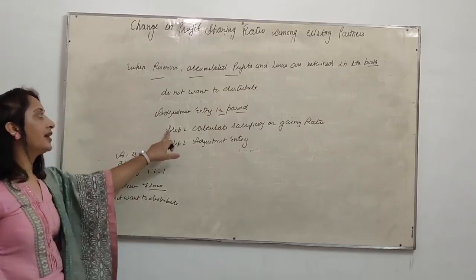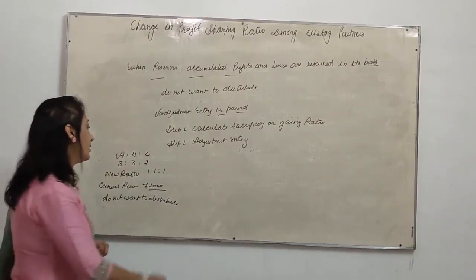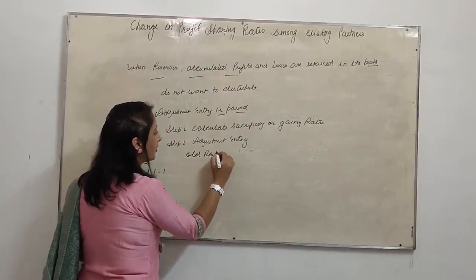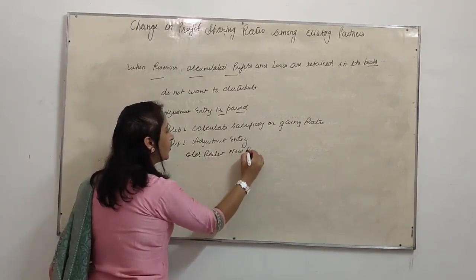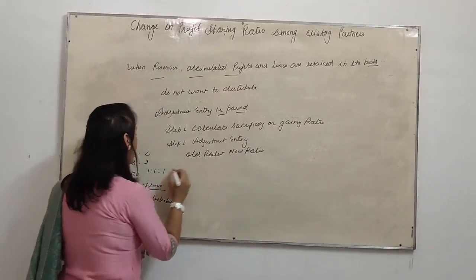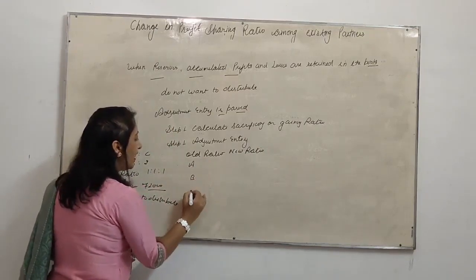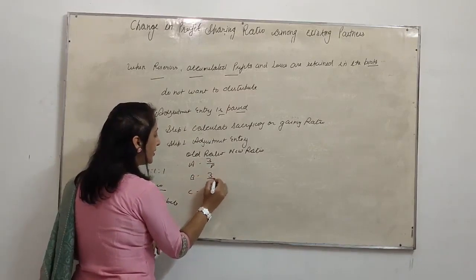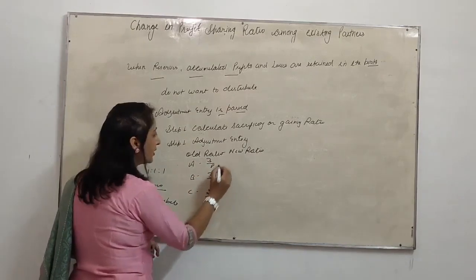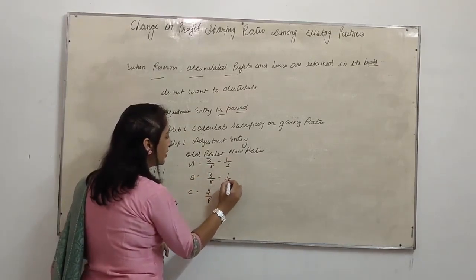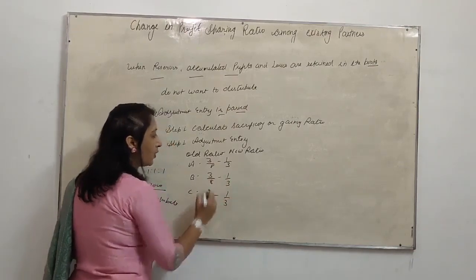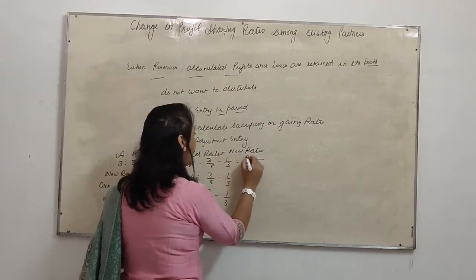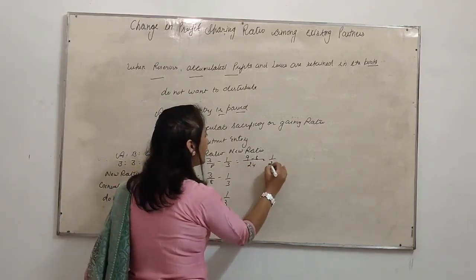In the first step, we will calculate the sacrificing or gaining ratio. What is the formula? Old ratio minus new ratio. For A, B and C, the old ratio is 3/8, 3/8 and 2/8. The new ratio is 1/3, 1/3 and 1/3. What will be the LCM? 24. 9 minus 8, 1/24.